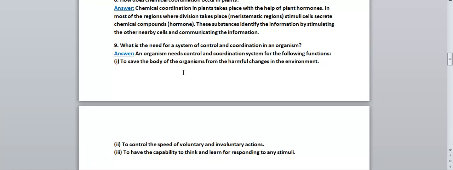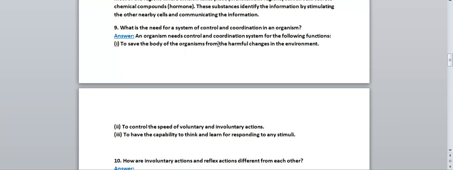What is the need of a system of control and coordination in organisms? An organism needs a control and coordination system for the following functions. 3 points we have written for this answer. First point: why is control and coordination necessary? To save the body of the organism from the harmful changes in the environment. There are so many harmful changes that occur in our environment. To save our body, control and coordination is necessary.